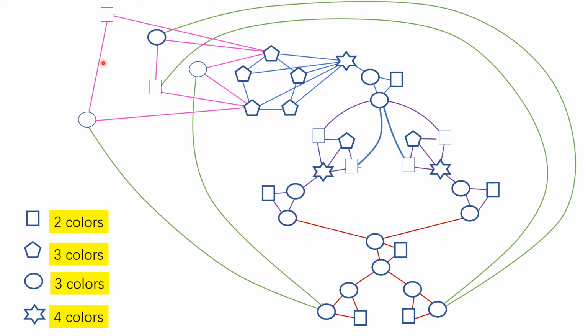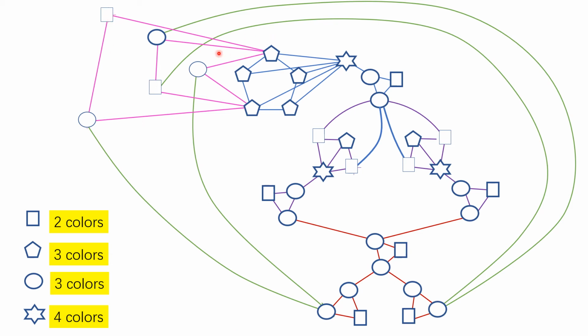Originally, each vertex has a set of 4 colors, because L is a 4-list assignment. But we have colored U and V by 2 colors, and the colors of U and V cannot be used by their neighbors, right? So we have to remove the colors of U and V from its neighbors. For example, this vertex is adjacent to both U and V. So therefore I have to remove 2 colors from its list.